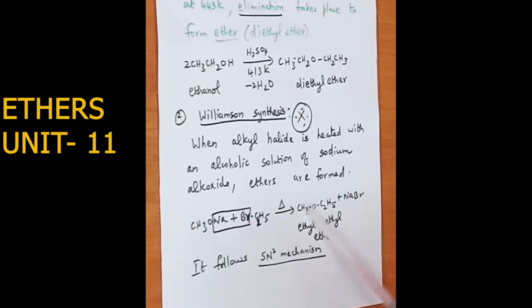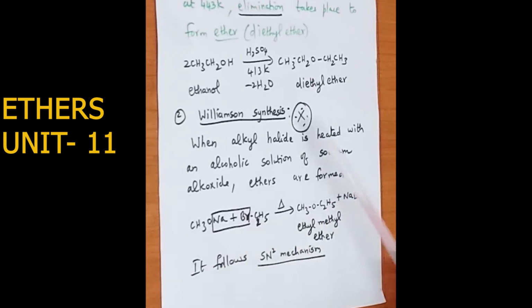So it is called a mixed ether. Diethyl ether is a simple ether, whereas ethyl methyl ether is called a mixed ether. Here sodium bromide is eliminated, which leads to the formation of ethyl methyl ether. This Williamson synthesis follows the SN2 mechanism. Williamson synthesis is an important 2-mark question. Write notes on Williamson synthesis. What is Williamson synthesis? Very important 2-mark question.